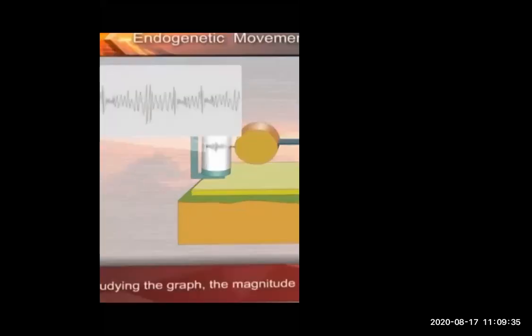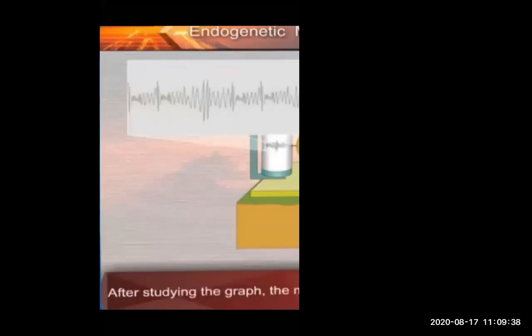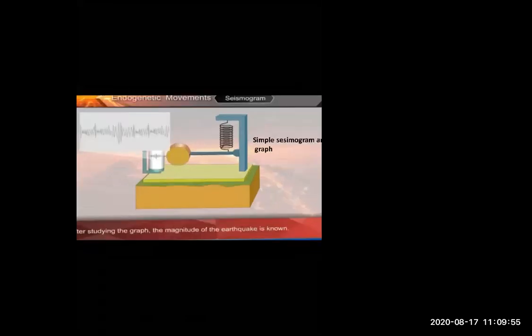This is a graph, okay? This is the graph of how large the seismic waves are. Through this, they understand how large the seismic waves are. This is the graph, and this is the seismogram. By this, we can understand how large the seismic waves are, and the magnitude of the earthquake. Yes, it is called a seismograph. Very good. Okay.